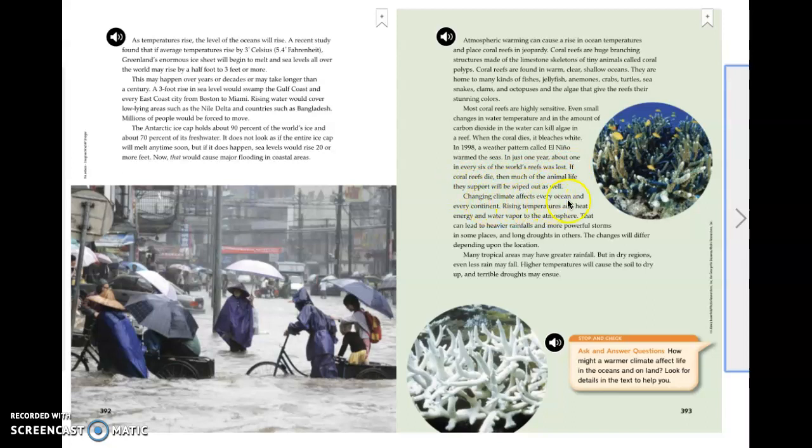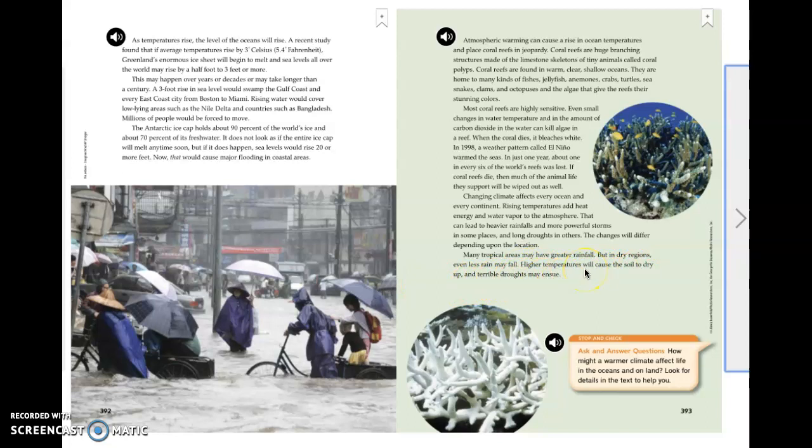Changing climate affects every ocean and every continent. Rising temperatures add heat, energy, and water vapor to the atmosphere. That can lead to heavier rainfalls and more powerful storms in some places, and long droughts in others. The changes will differ depending upon the location. Many tropical areas may have greater rainfall, but in dry regions, even less rain may fall. Higher temperatures will cause the soil to dry up and terrible droughts may ensue.